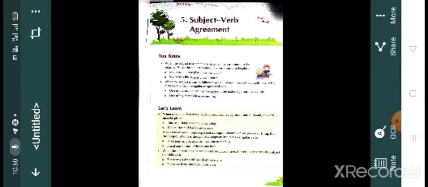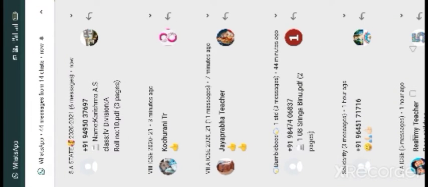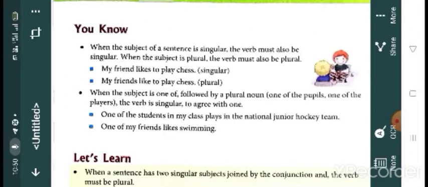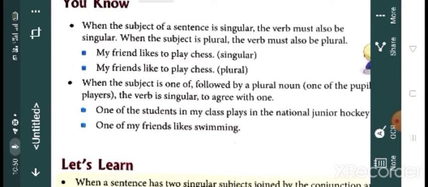If the subject is singular, we use the singular verb, and if the subject is plural, we use the plural verb. That all you already know. We are familiar with that. So when the subject of the sentence is singular, the verb must also be singular. When the subject is plural, the verb must be plural.